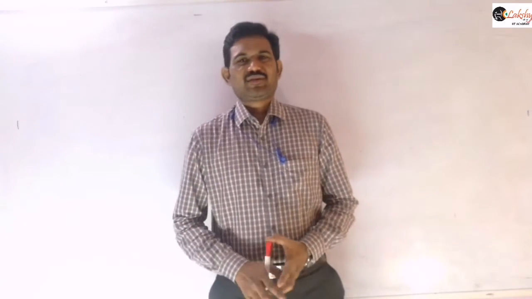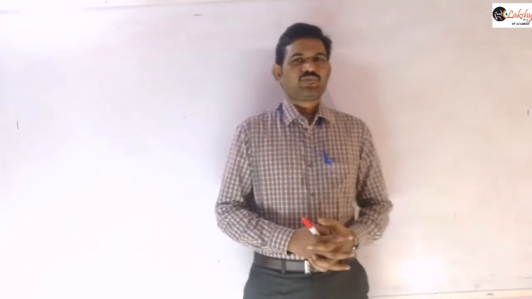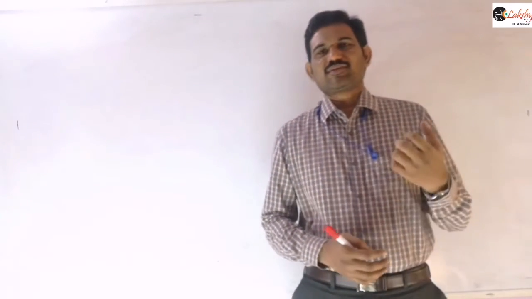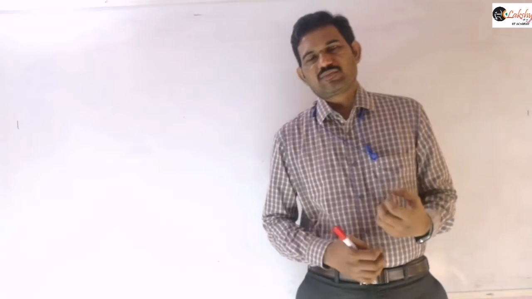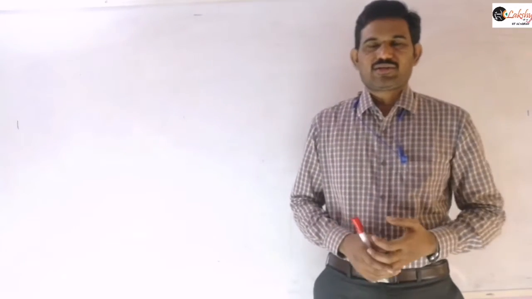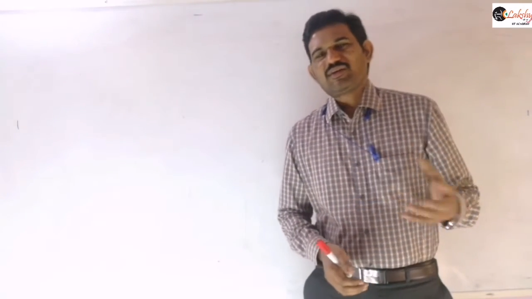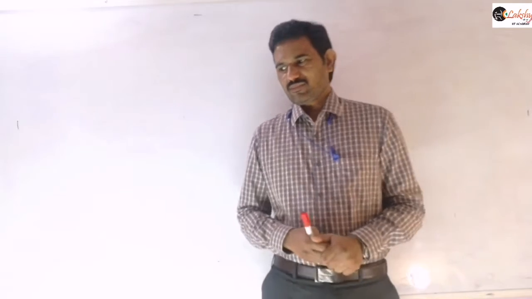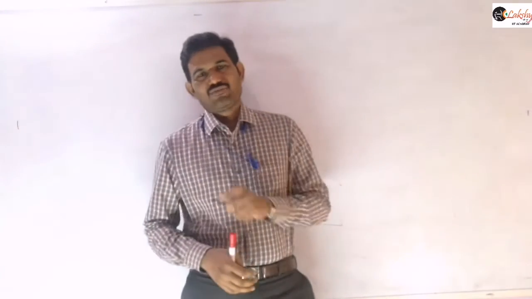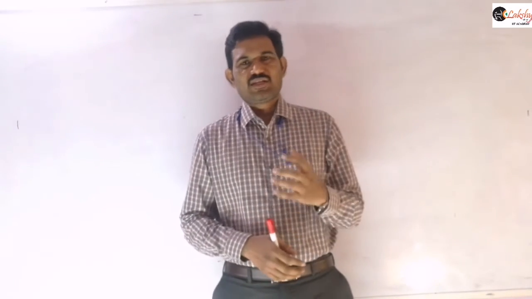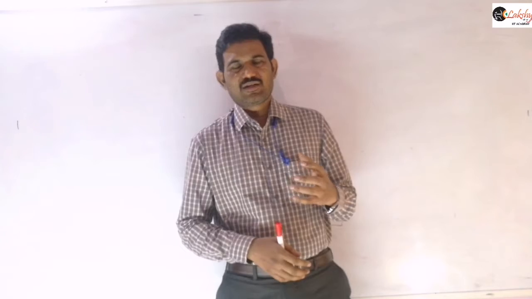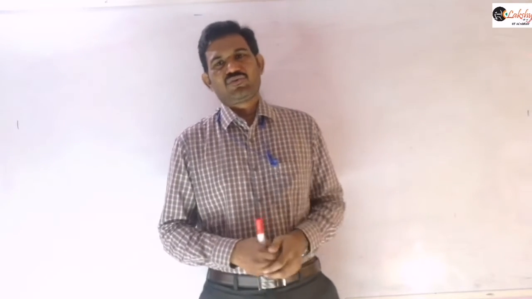So, in the previous class, we started circular motion. We defined some basic definitions like angular velocity, angular displacement, and angular acceleration, and we mentioned some relations among them, right? When a particle is revolving in a circular path, there is a change in angular displacement, and correspondingly we define the angular velocity.